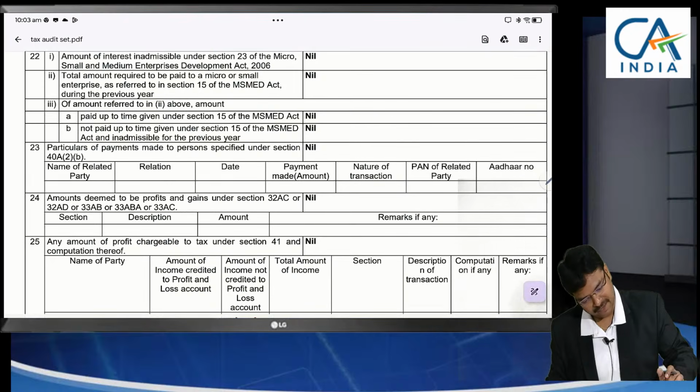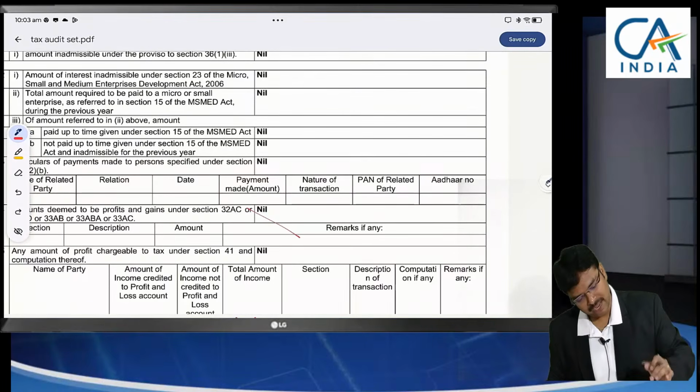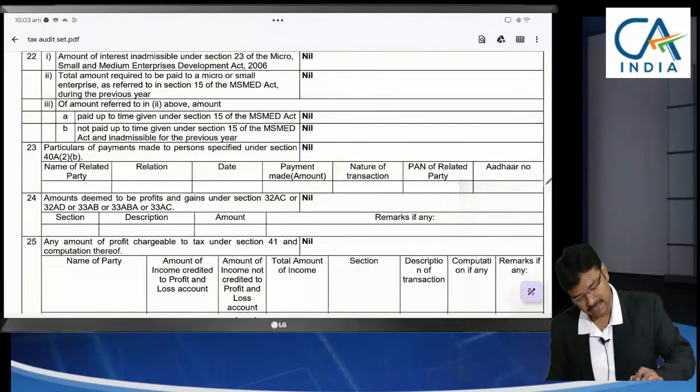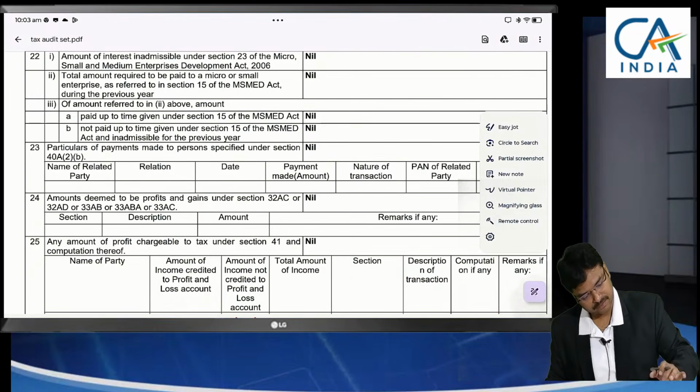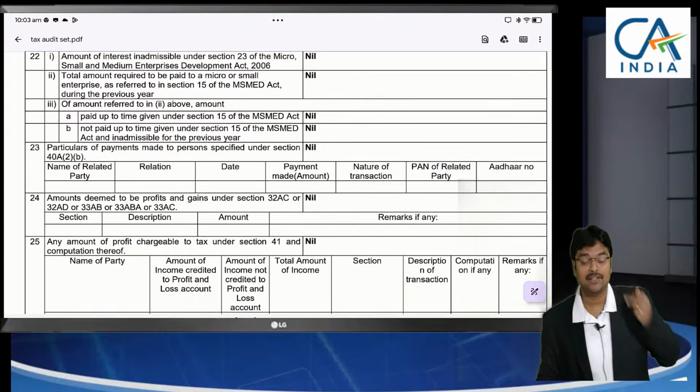Let us see one by one. Interest, which we have already discussed in section 37, that it's a permanent disallowance. Interest payable to MSME is a permanent disallowance.